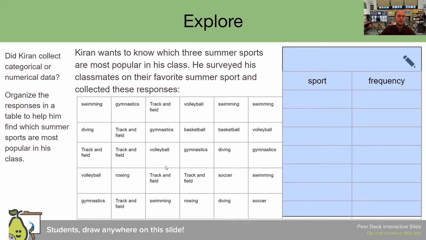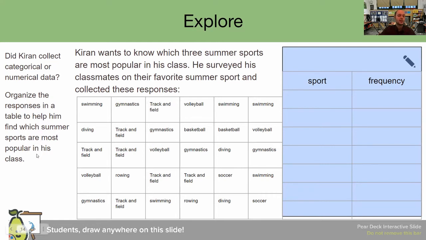Please pause the video and let me know. What do you think we're going to do with this information? All right, welcome back. If you said we're going to use this information to answer the questions over here on the left, you are correct. The first question says, did Kieran collect categorical or numerical data? In addition, they want us to organize the responses in a table to help him find which summer sports are most popular in his class.